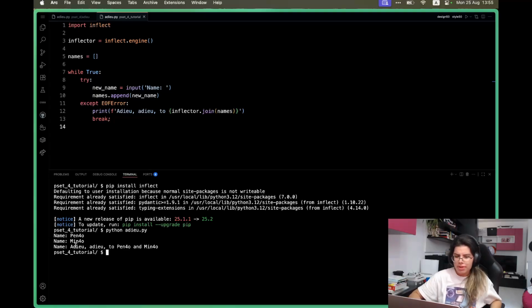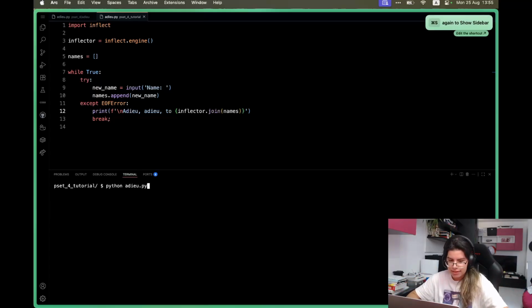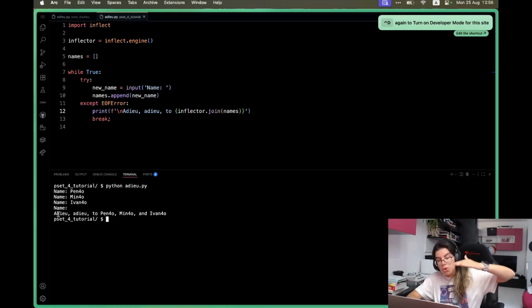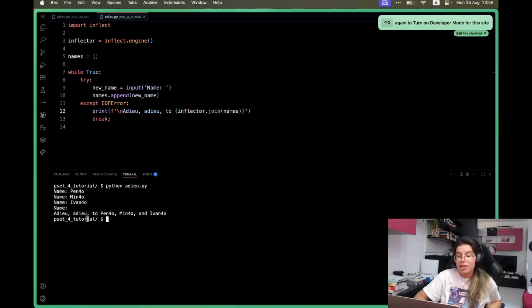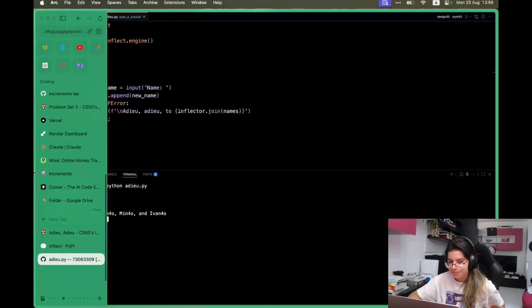Now there is this annoying thing where, as you can see, our output is printed on the same line as the name, which is a little bit annoying. So we could either just add a new line here in front or just add another print on top. It doesn't matter that much, but let's test again. Benchu, Minchu, Ivanchu. And now I'll press Control D. And as you can see, this time we got moved to the next line and we see adieu to Benchu, Minchu, comma, and Ivanchu, which is precisely what we expected.